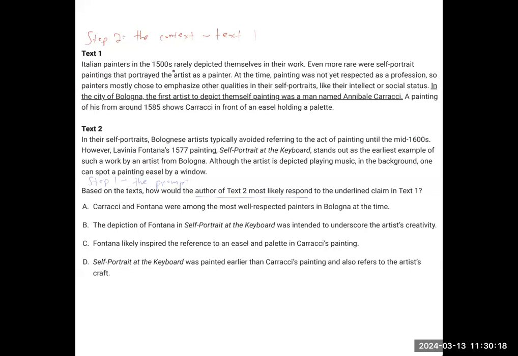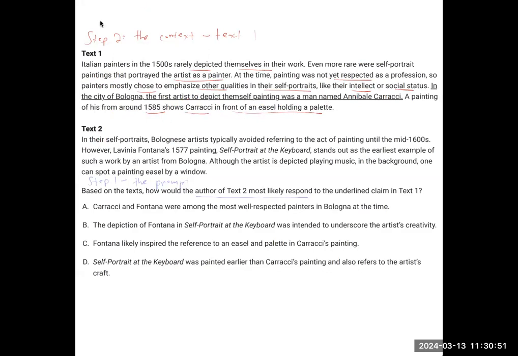So the painters in the 1500s, they rarely depicted themselves. Even more rare were paintings that portrayed them as painters. Painting wasn't respected, so painters chose to emphasize other qualities, like their intellectual or social status. The first artist to depict themselves painting was a man named Carracci. A painting from 1585 shows Carracci in front of an easel holding a palette. So the first artist to depict himself painting was Carracci.